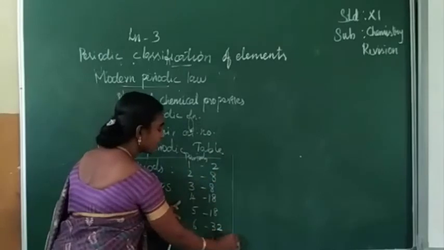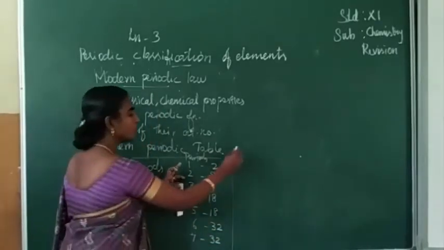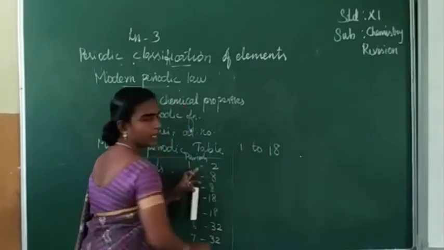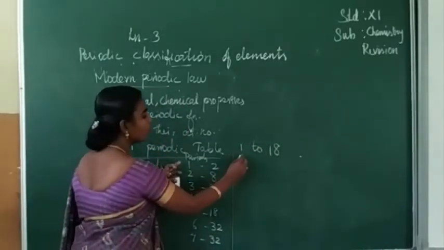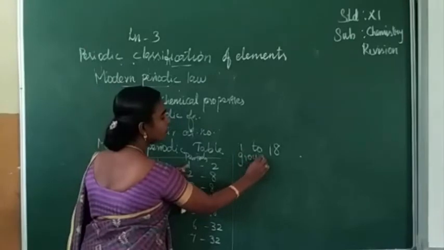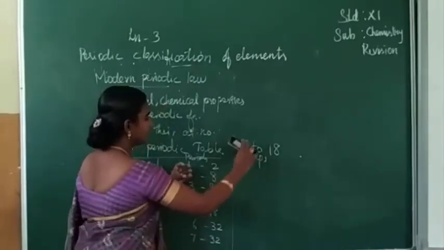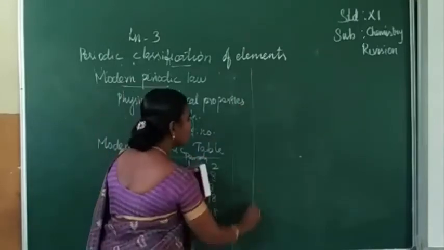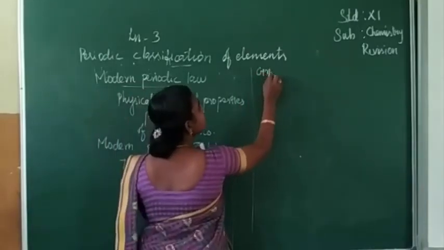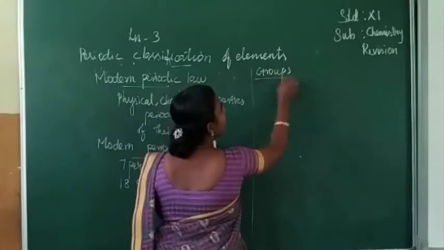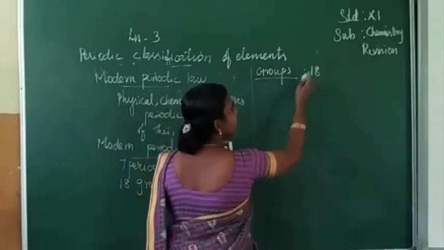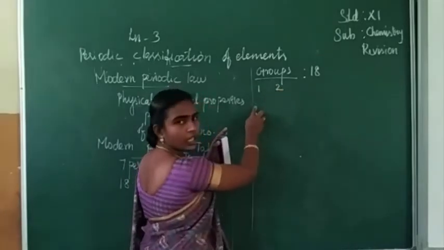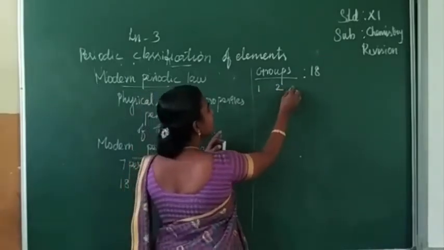When you consider the groups, there are totally 18 groups. Among them, the first group and second group are called S block elements.